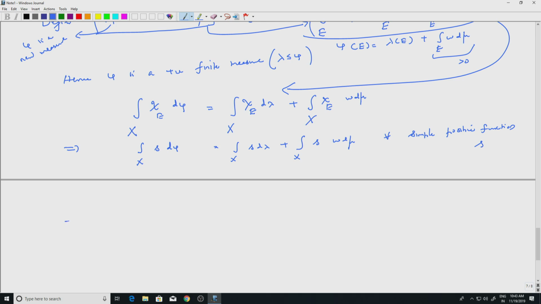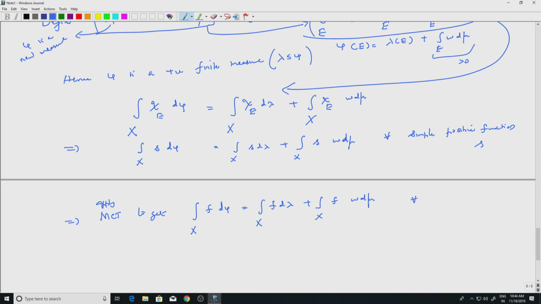But then you can apply the monotone convergence theorem. So, apply MCT. Take any positive function f, choose s_n simple functions increasing to it, and you will have convergence everywhere. On the left hand side you will have convergence to the integral of f d phi. On the right hand side, because d lambda is a measure, that will also converge to the integral of f d lambda, plus w d mu is another measure, so apply the monotone convergence theorem there as well. So you will get f d.